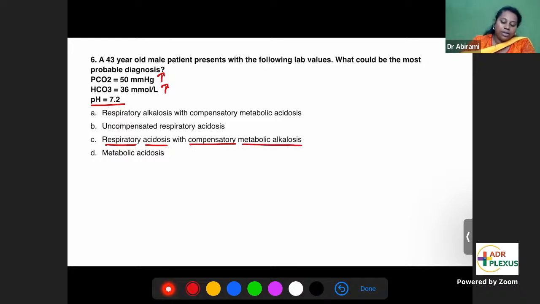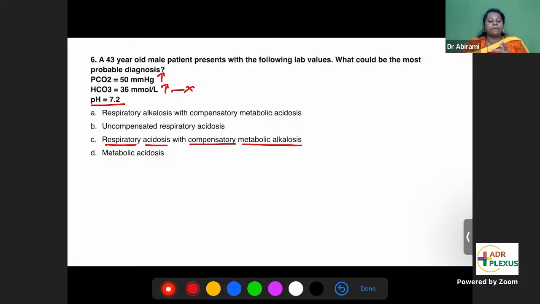So compensatory metabolic alkalosis. Then we should find out, of the carbon dioxide and bicarbonate, which is the cause and which is the compensation. So here, increase in carbon dioxide, yes, directly it can cause acidosis. So that only is the cause. Increase in bicarbonate is not the cause, because if bicarbonate increases, it will not cause acidosis. It would have caused alkalosis only. But your diagnosis is acidosis. So of these two, increase in carbon dioxide matches more with acidosis. So this is respiratory acidosis.